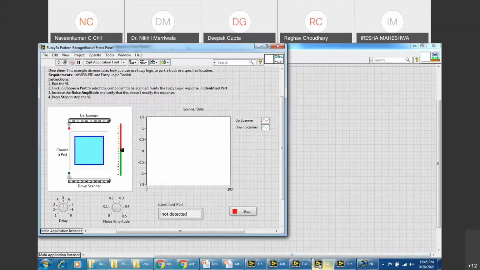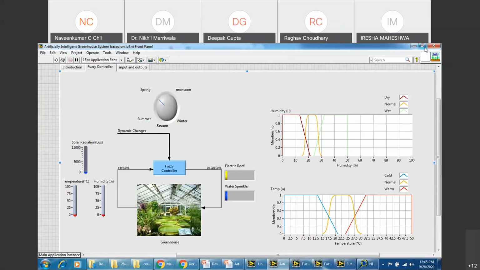Now I'll show you another system. Have a look. This is the system that we had been talking about. It is having 4 seasons. It is having the solar radiation, temperature and humidity, but now there are no sliders. Yes, sir. Now this is getting data directly from the sensors, right? The sensors plugged into the system are providing the real-time data, or say the wireless sensor network to which this system is connected is giving it input that temperature is this, humidity is this, and solar radiation is this.